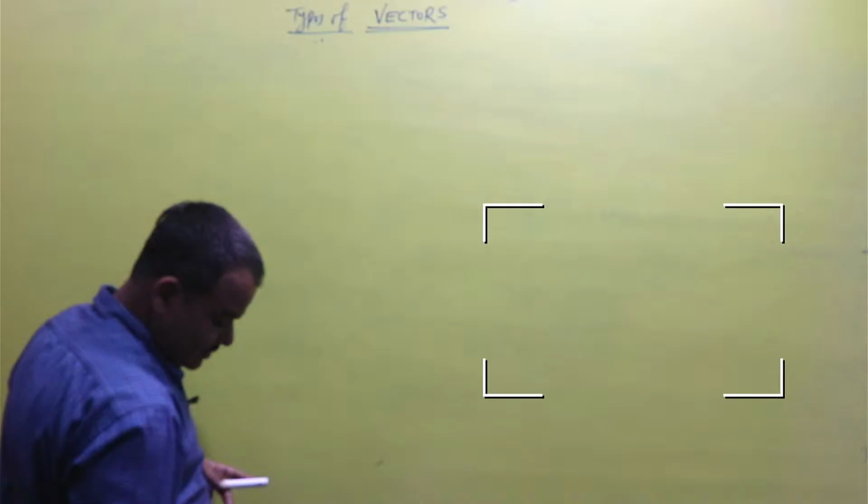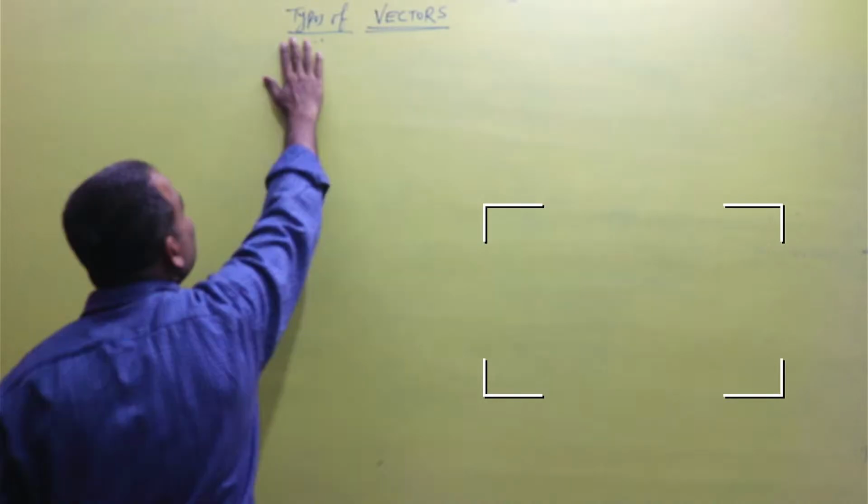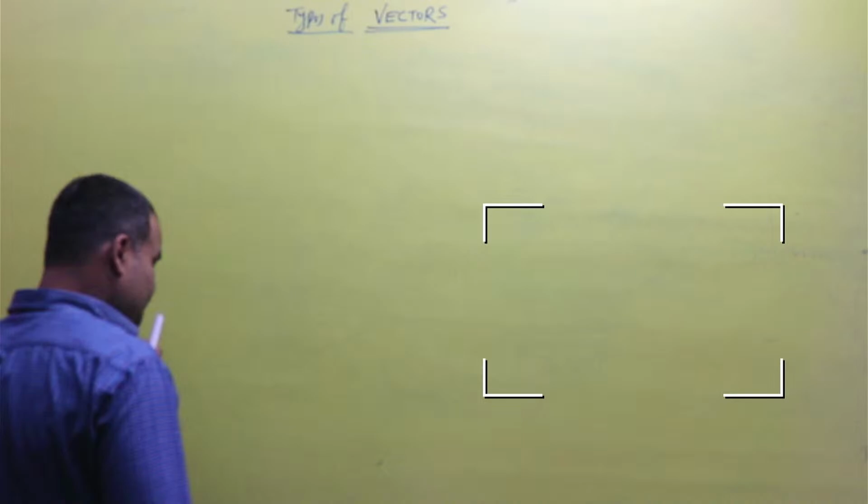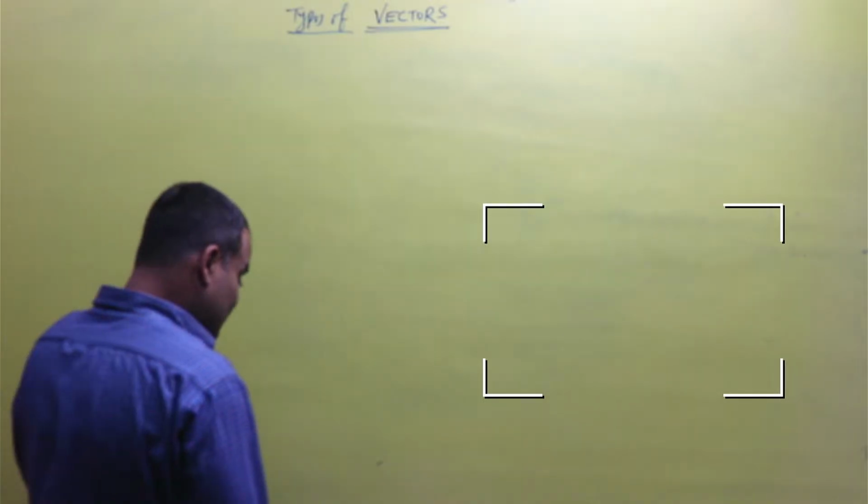Now we discuss unit vector and magnitude of a vector.